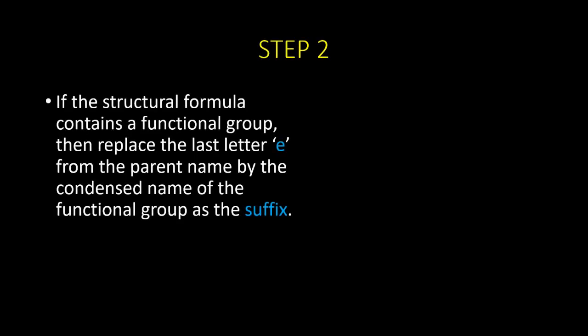The step 2 is you have to see the functional group attached to the hydrocarbon. We know that all the names end with E. So the condensed name of the present functional group should be attached with the proper suffix. You have to replace the last letter E of the name with the particular suffix.